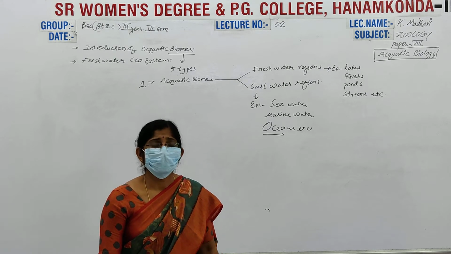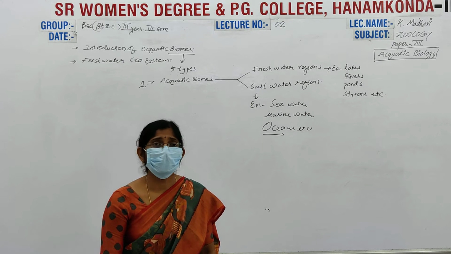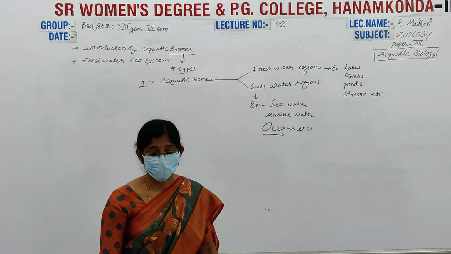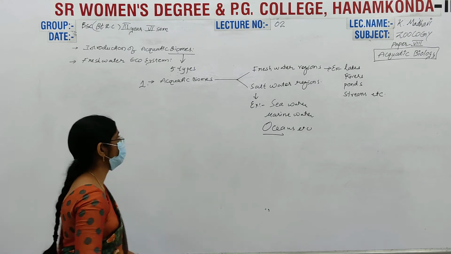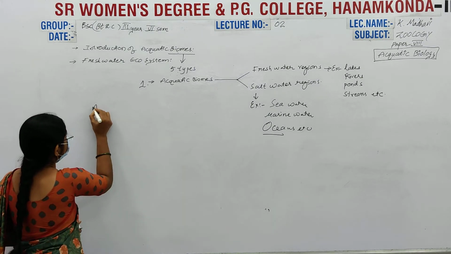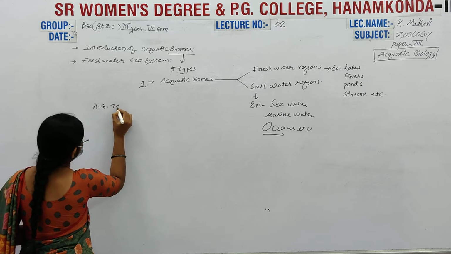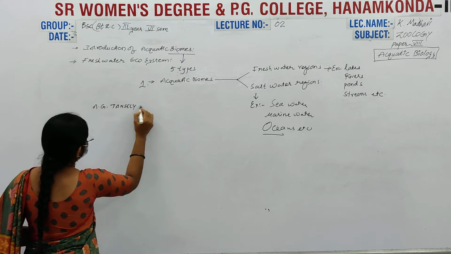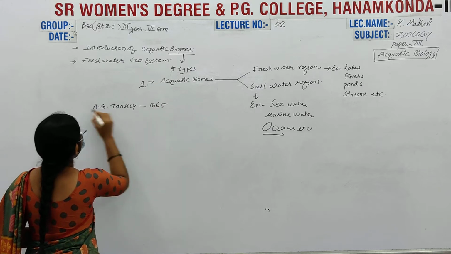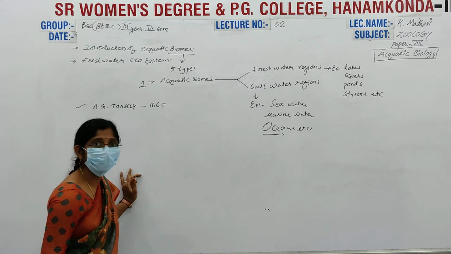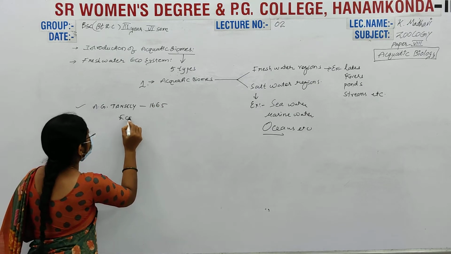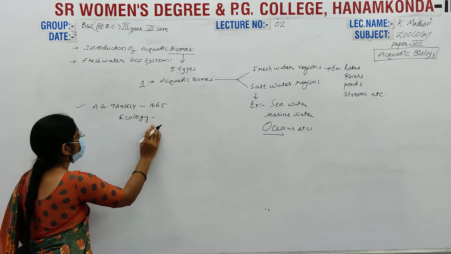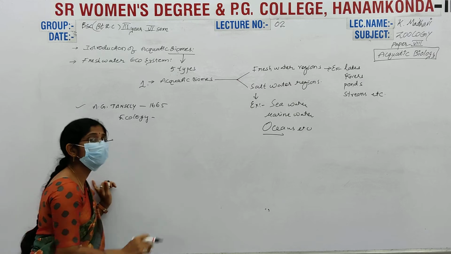In nature, the term ecosystem was first used by the scientist A.G. Tansley, in the year of 1665, he used it and defined the term ecology. The fundamental unit of ecology is the ecosystem.